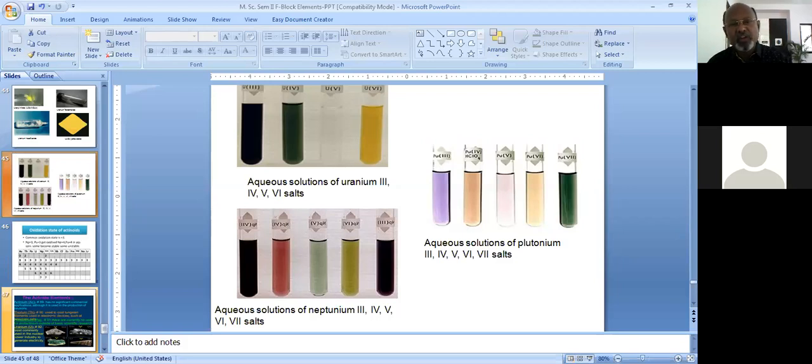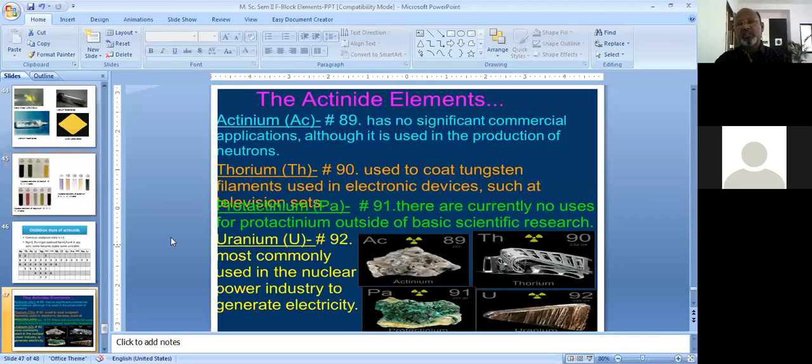Based on the electronic configuration, oxidation states and color properties, I would like to mention some important properties of all these elements. The first actinide element, actinium, has no significant commercial application, although it is used in the production of neutrons. Whenever neutrons are required as projectiles in certain nuclear reactions, actinium plays a vital role.